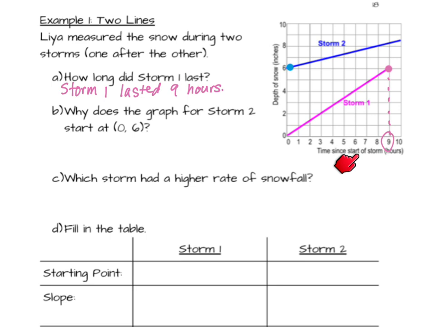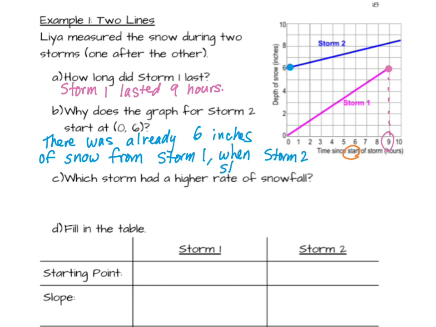This is time since the start of each storm. So we're going to start over at 0 for storm 2. So this 6 inches is what was left from storm 1. So there was already 6 inches of snow from storm 1 when storm 2 started. And that's why this starts here.